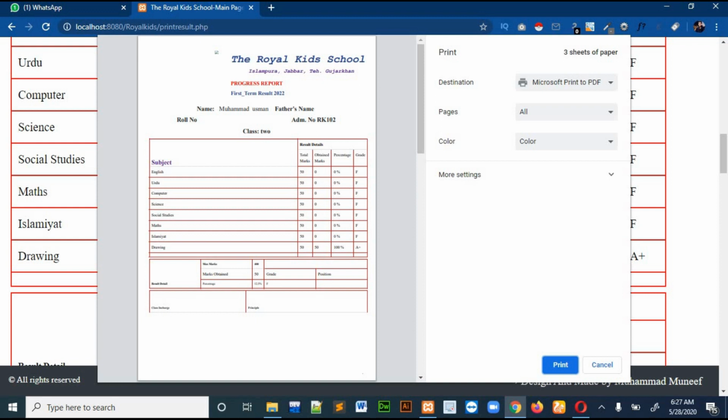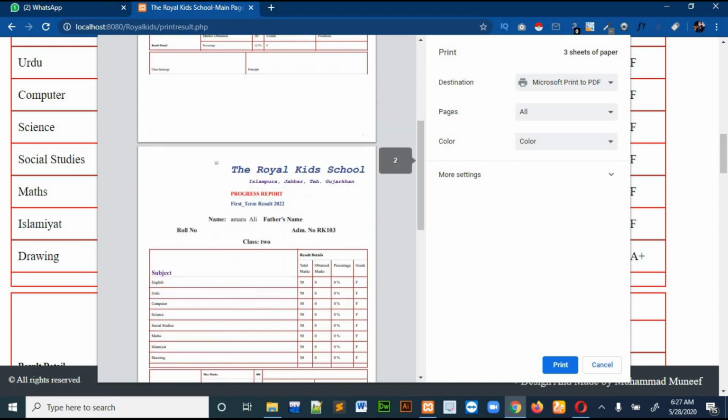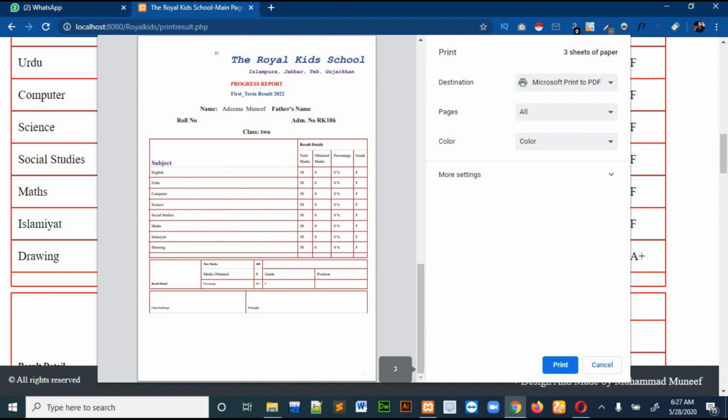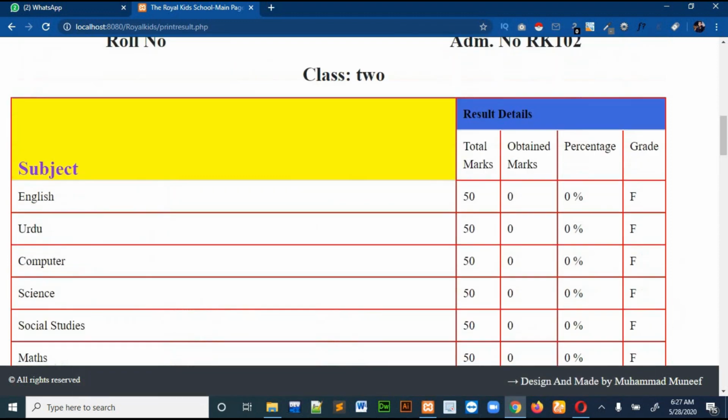result form over here. It will show you the name of the school, then the term, and then the name of the student, then the name of the father and admission number, then it will show you the marks, the obtained marks and the total marks, and then it will show you the percentage and also the grade. And in the total marks section it will show you all the things again. So it is a very comprehensive result sheet. You can see that all of the students have a separate result sheet. So this is all we are doing here.